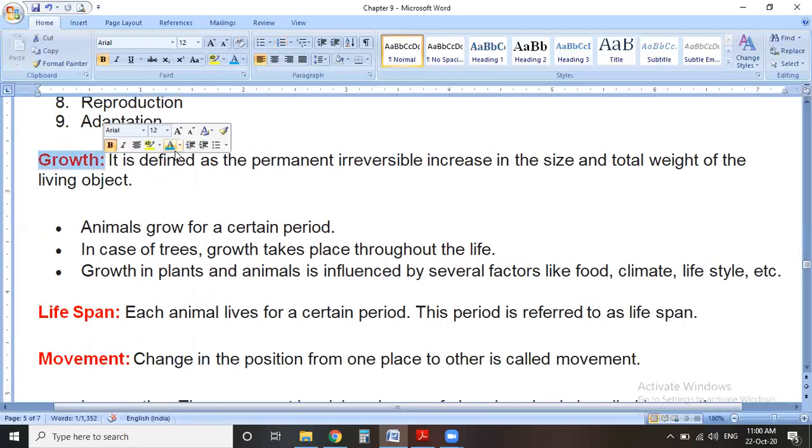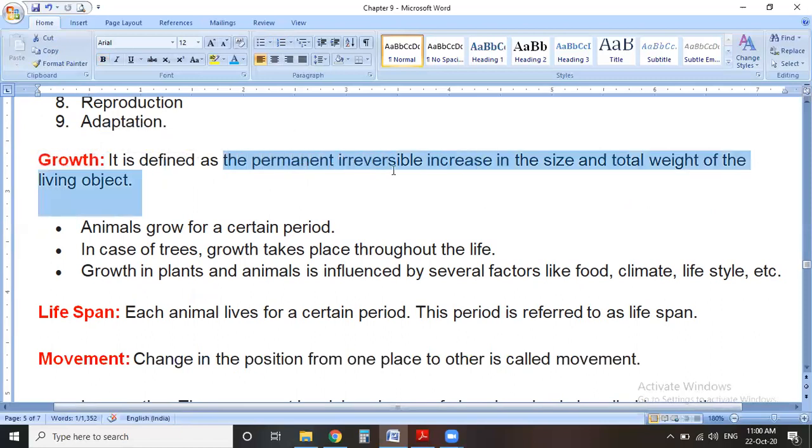Growth is defined as the permanent, irreversible increase in the size and total weight of a living object. Irreversible means not growth in a downward or decreasing direction. For example, a small seed is put into the soil and it germinates and becomes a plant. At the stage of a tiny plant, suppose it has a 10-gram weight.